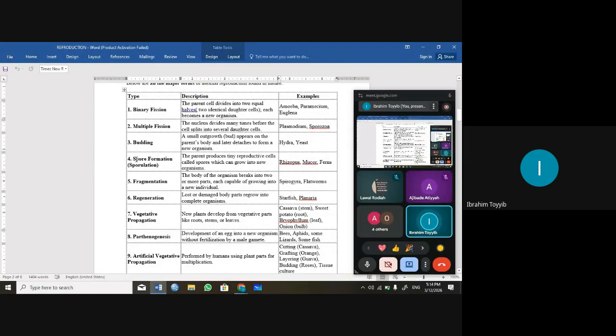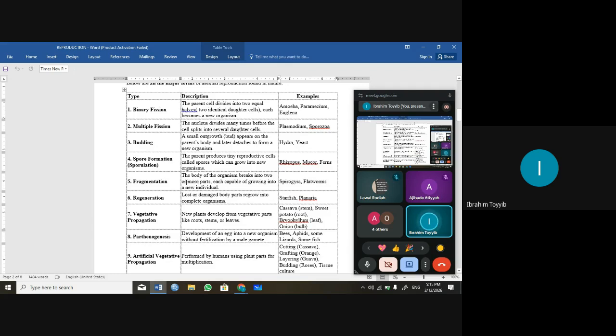So we also have spore formation. It is also referred to as sporulation. It is an example of asexual reproduction. This occurs when the parent cell produces tiny reproductive cells called spores, which can grow into a new organism. So this one is common in pteridophytes, for example fern, and it is common in fungi, like rhizopus and mucor. So that's spore formation.